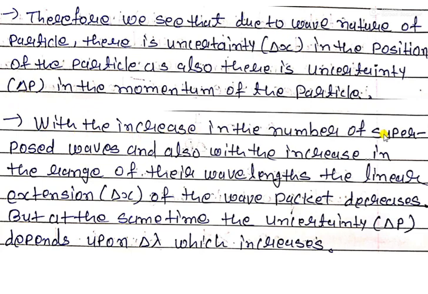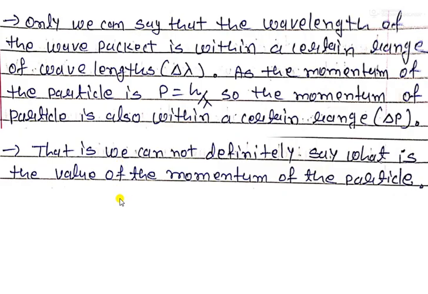With an increase in the number of superpositions of a wave, and also with an increase in the range of their wavelengths, the linear extension delta x of the wave packet decreases, but at the same time the uncertainty delta p, which depends upon delta lambda, is increasing. So in our previous case, uncertainty in delta x is increasing, because we don't know the position of a particle, because we have only a single wave.